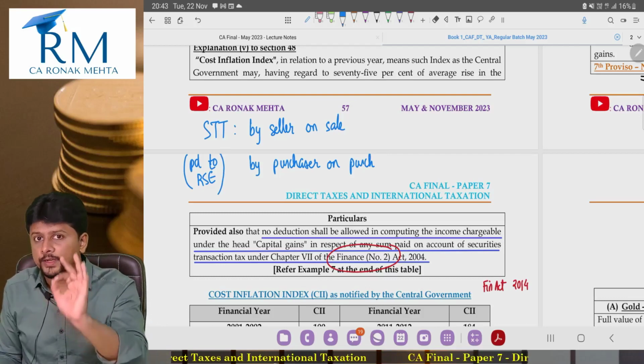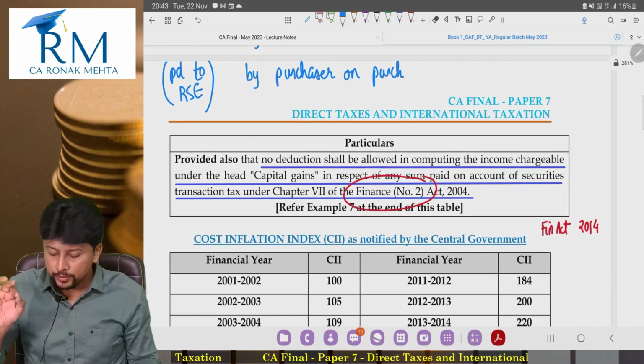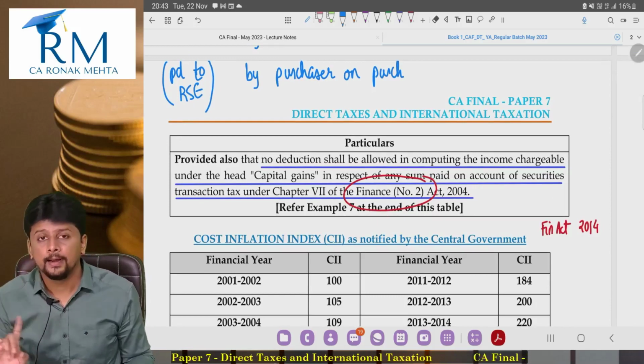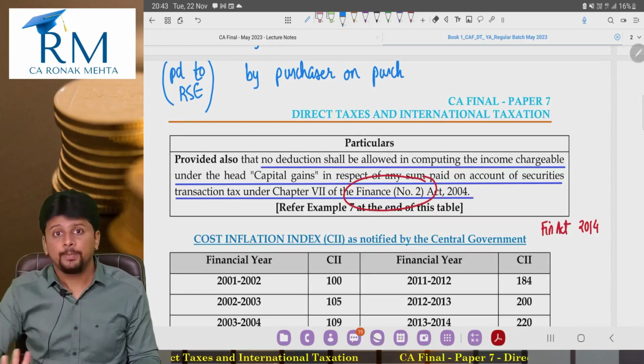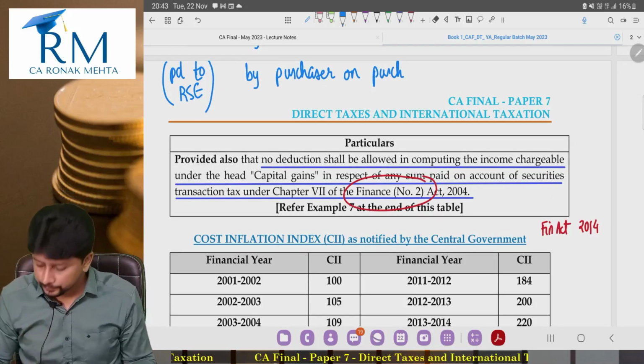Now read the proviso for the last time. No deduction shall be allowed. Does it say to the seller? No. In computing capital gains, no deduction shall be allowed of STT.